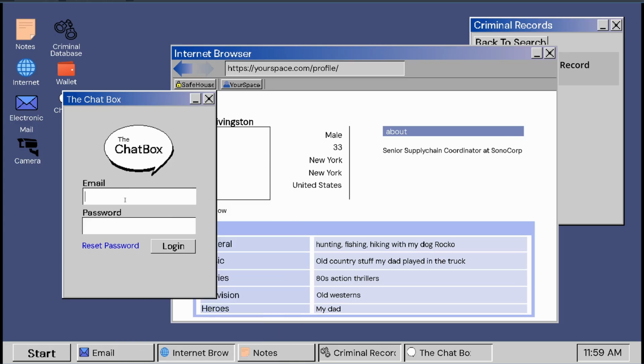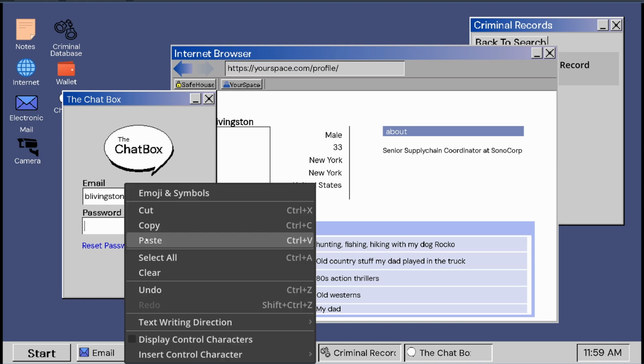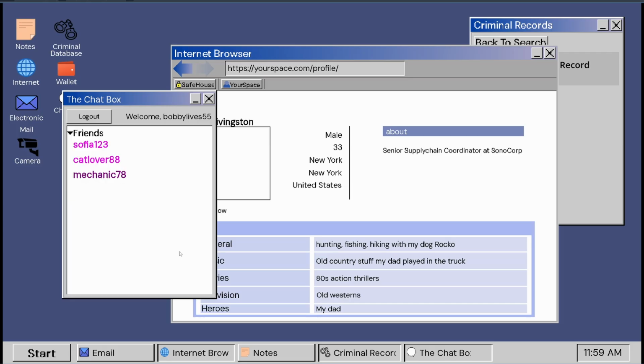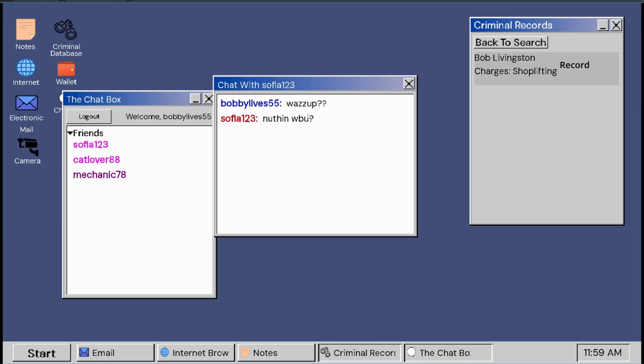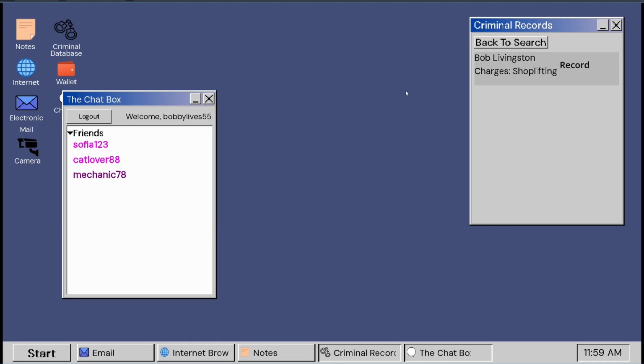But for this, we'll go in here, blivingston@mail.com, paste in that Ford Ranger Life password, and now we've got access to all of his conversations here. So he's got one with Sophia123 here, where he said, "What's up?" I think he's trying to rizz this girl up. He said, "Nothing, what about you?" Never replied. What a loser.